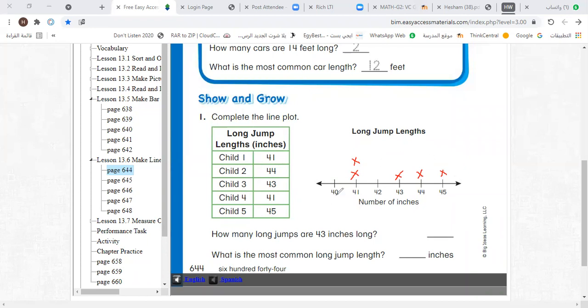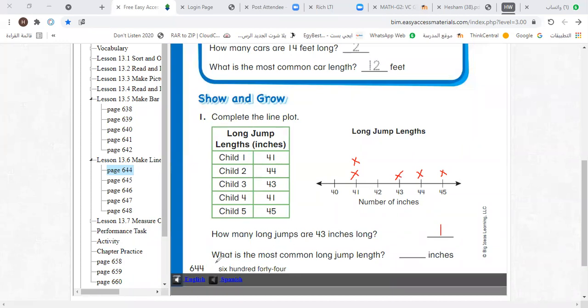This is line plots. How many long jumps are 43 inches long? Where is 43? This is 43. How many plots here? It's 1. So write here 1.